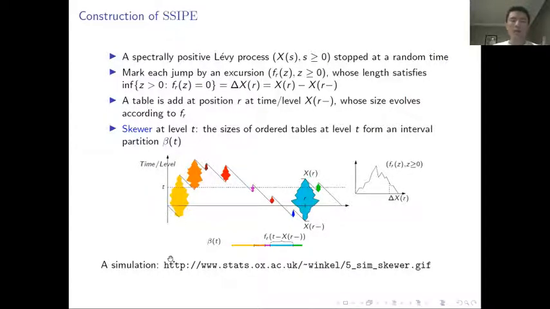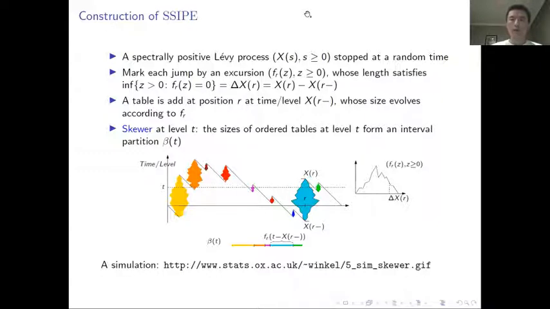If we imagine the time direction is going up vertically, then we can also interpret this picture as a Chinese restaurant model, so that each excursion corresponds to a table in a Chinese restaurant. More precisely, at a time or level X or minus, a new table is put in this restaurant, and the number of customers of that table will evolve according to the excursion. At each time t, if we record the size of all the tables that are alive at that time, then we naturally get an interval partition. So this picture will correspond to an interval partition valued process.